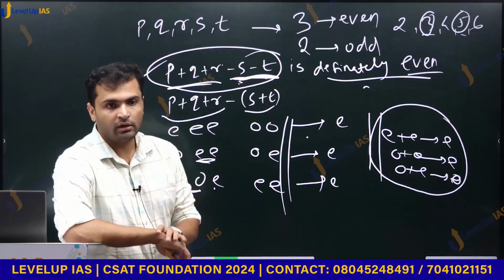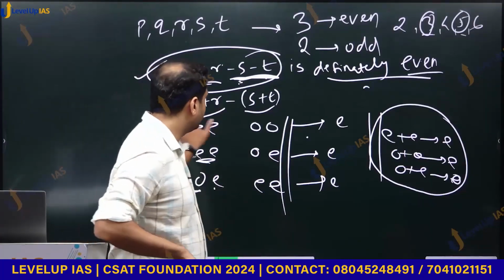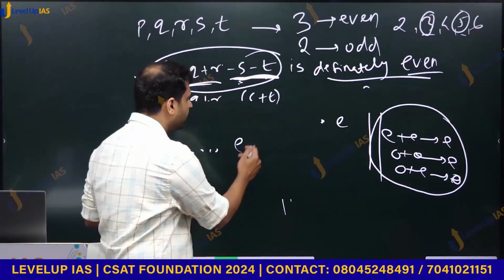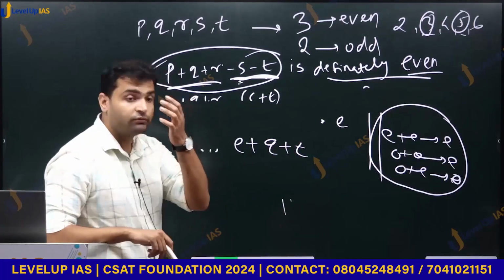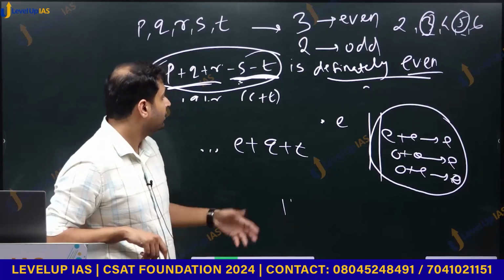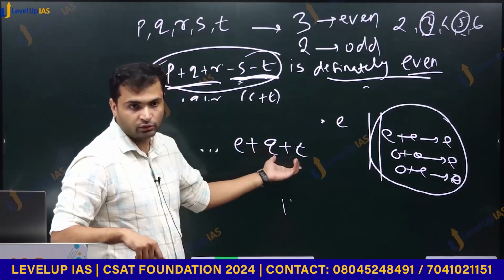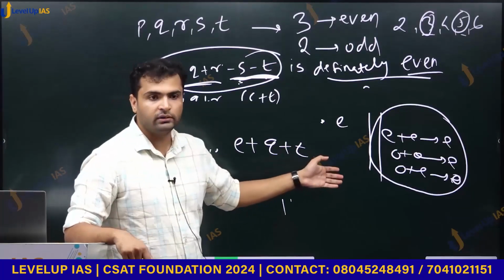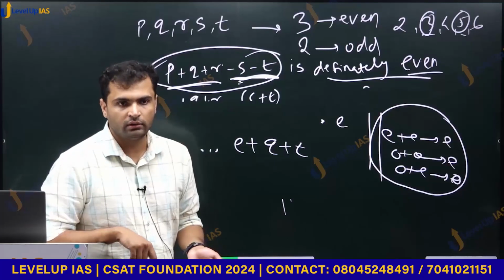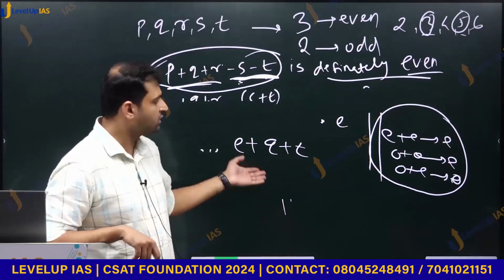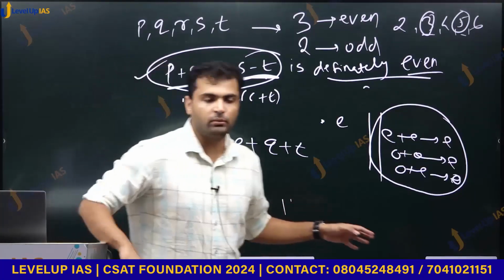to be sure, because in the second question maybe you take one particular thing, like what did we have? We had even number plus q plus t, na? So in some case you choose both of them as, let's say, 3 and 4. So this will be odd and the entire number will be odd, and you will mark it as a correct statement. But your answer would be wrong, because that was just one case. This is not true in every case, we saw. So that is the problem of putting values.